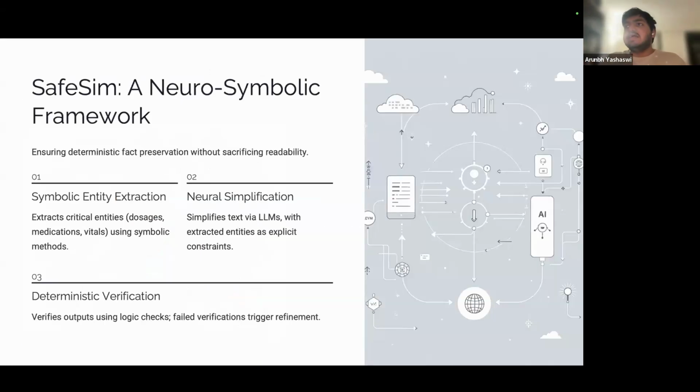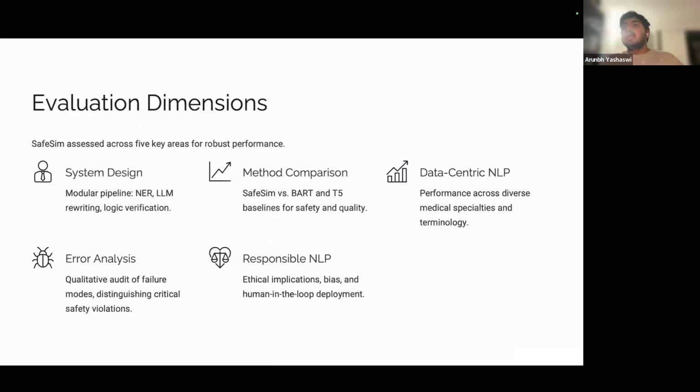This slide illustrates our three-stage pipeline. Stage one, where we do the entity extraction, which acts as our ground truth. Stage two is simple, where we are doing simplification. We pass it through the generative AI model with the instructions to simplify the language for a layman. Step three is basically the verification. So whatever we took out from step one, like the ground truth, we are going to rigorously compare it, do a set-based comparison for it, and then give you a score for it.